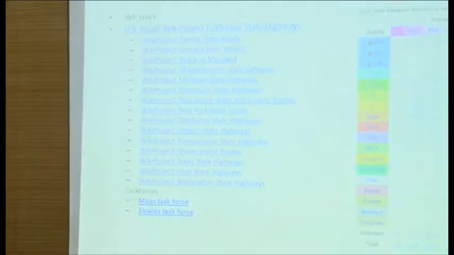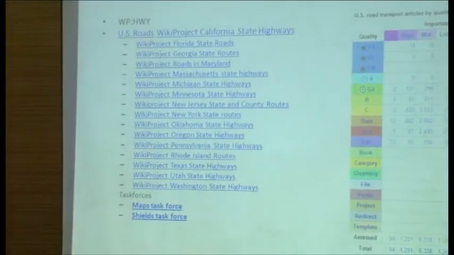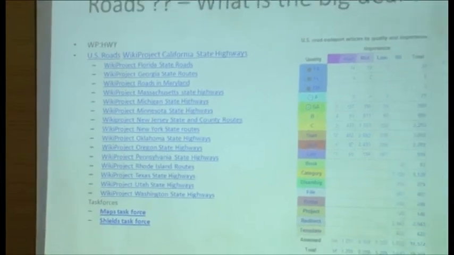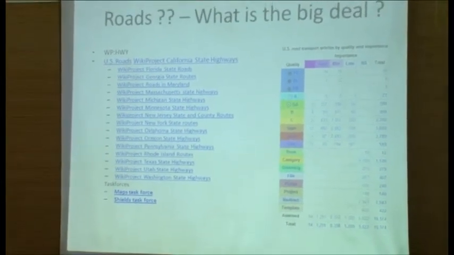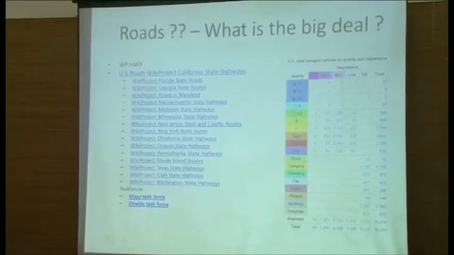They have one main project and 13 projects in the US and 2 task forces, which is very active actually. If you need a map of an area, they just make it in one day. When we ask for one map, we have to wait for 3 or 4 months, and maybe the map will not be made at all.